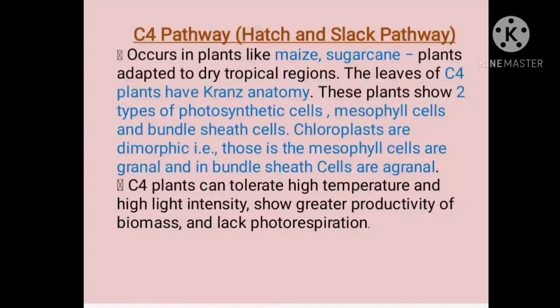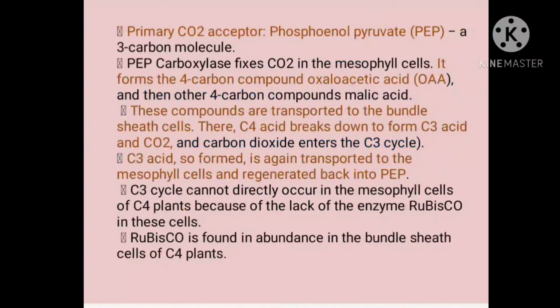C4 pathway occurs in plants like maize, sugarcane. Plants adapted to dry tropical regions, I told you. They have Kranz anatomy. These plants show two types of photosynthetic cells, mesophyll cells and bundle sheath cells. Chloroplasts are dimorphic in nature. Those in mesophyll are granal, in bundle sheath they are agranal. Grana is absent in bundle sheath, present in mesophyll. Okay. C4 plants can tolerate high temperature and high light intensity, have greater productivity, and lack photorespiration. We discussed, isn't it? This is the cycle.